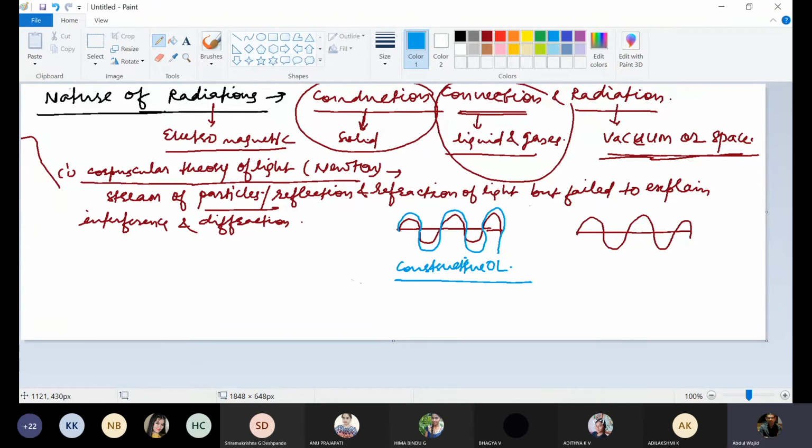But if it moves in the opposite direction, then the resultant will be zero. If two waves move in the same direction, that is called interference. And if two waves move in the opposite direction, one going up and the second going down, the resultant will be zero. It is destructive overlapping of rays.